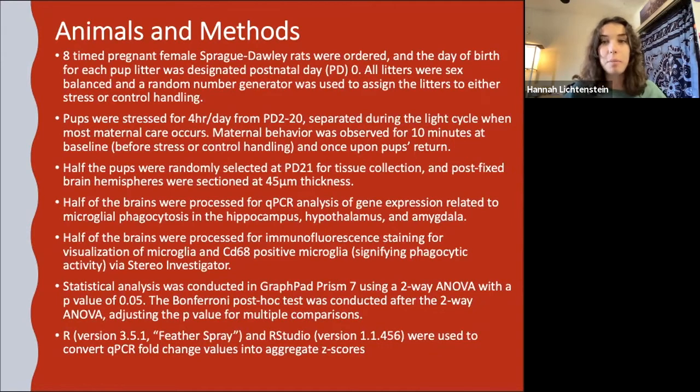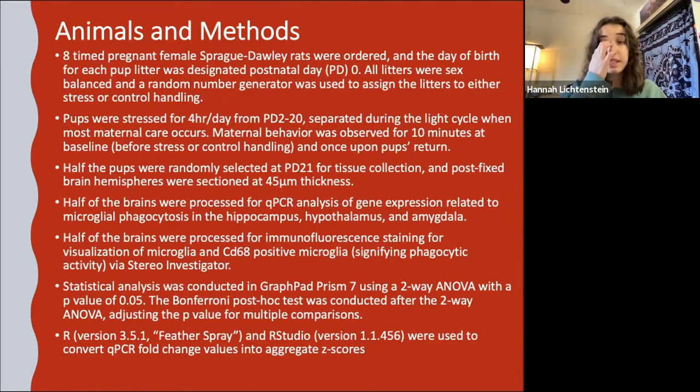So half of the pups were randomly selected at PD21 for tissue collection, and then they were post-fixed and brain hemispheres were sectioned at 45 micrometer thickness. So these pups, half of the brains were processed for qPCR analysis of gene expression, and we were looking at microglia phagocytosis in all our regions of interest. And then the other half of those brains were processed for immunofluorescence staining, or IF staining, and this lets us visualize microglia as well as CD68 positive microglia in stereo investigator.